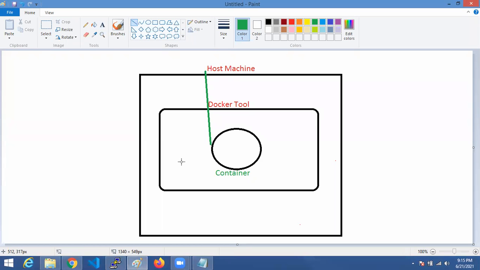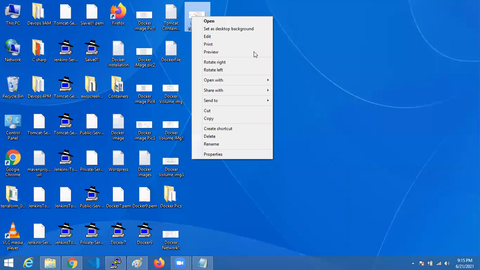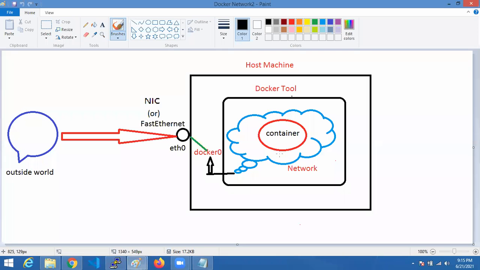But previously, when I showed the previous diagrams, in the bridge network, the container is accessible through Docker 0, and from outside we can interact with ETH0 via Docker 0.